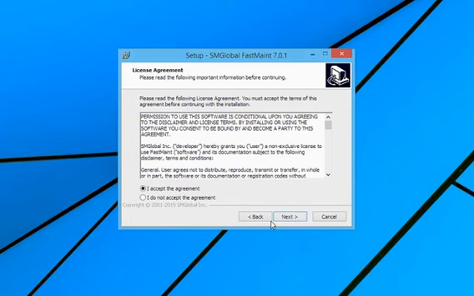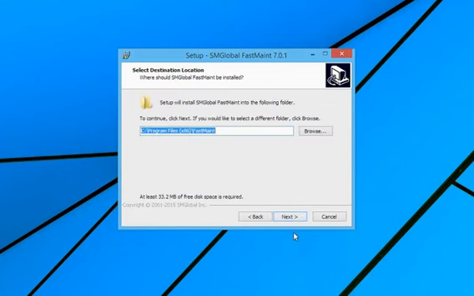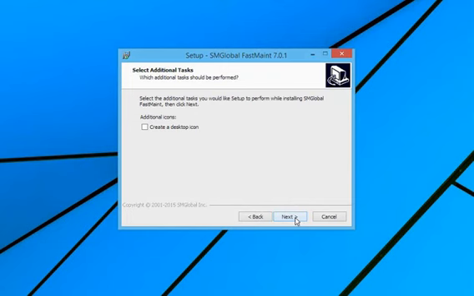Then click Next. This brings up the README file. This has useful information about the installation, especially if you're upgrading the software. Read this and click Next. We will accept the default installation options and proceed through the remaining screens. Check off Create a desktop icon if required.